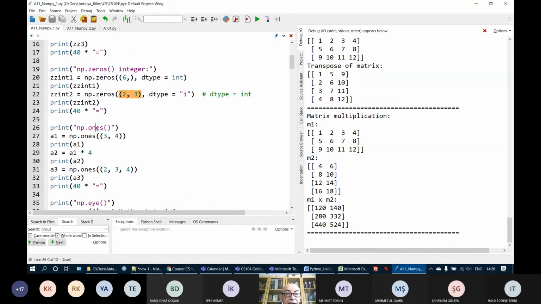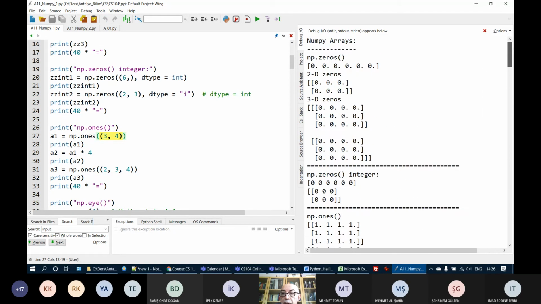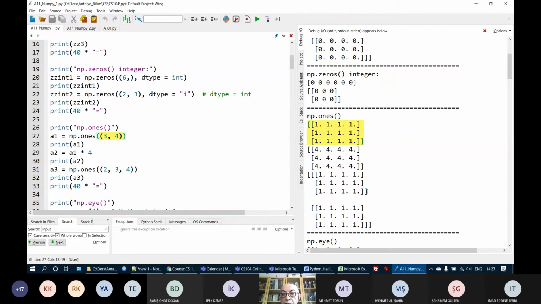Similarly, we have a ones method which also requires a tuple. What is the result of zeros and ones? Zeros produces a single-dimensional, 2-dimensional, 3-dimensional, or whatever n-dimensional array which only contains zeros, and ones creates arrays which only contain ones. How did I get 4s? I multiplied by 4. I will come to this later on in a few minutes' time.